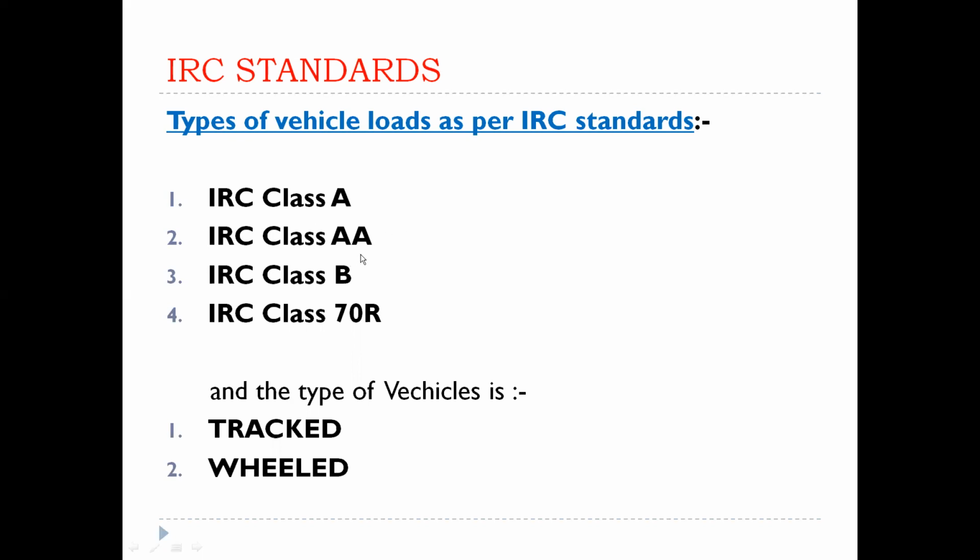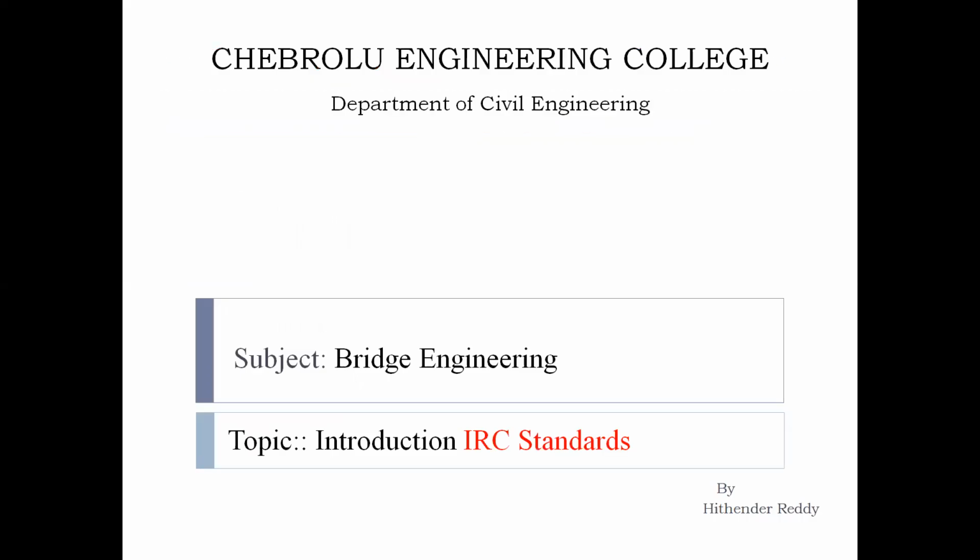If the basic assumption is not given in the problem, we take the load case from the different criteria of class A vehicles. The basic assumption is class AA if not given in the problem. When the problem is given with the different categories of class A, class AA, class B, class 70R vehicles, we take the minimum data about these criteria and work out the problems. Okay. Thank you.